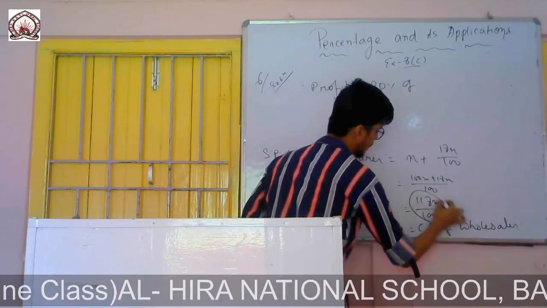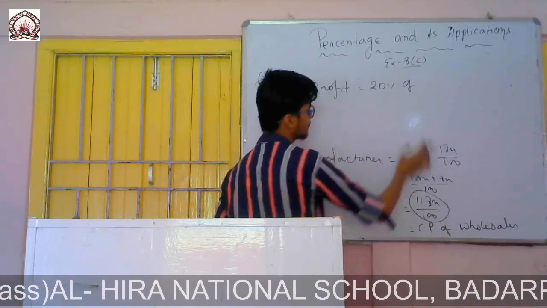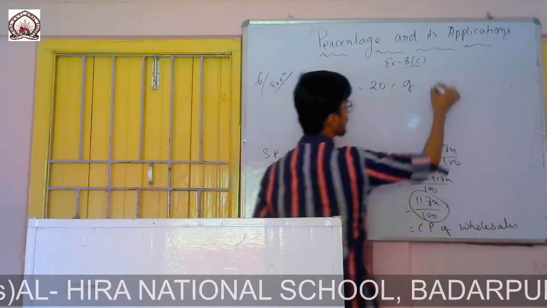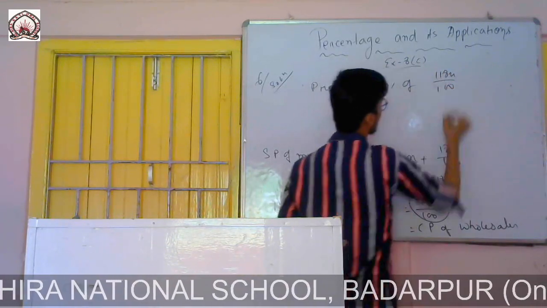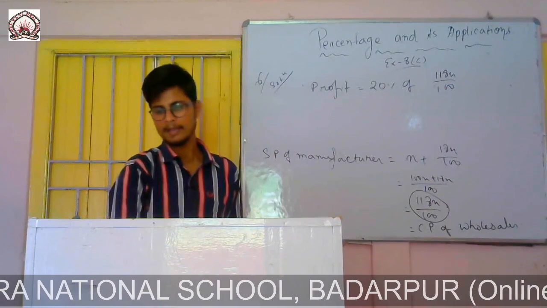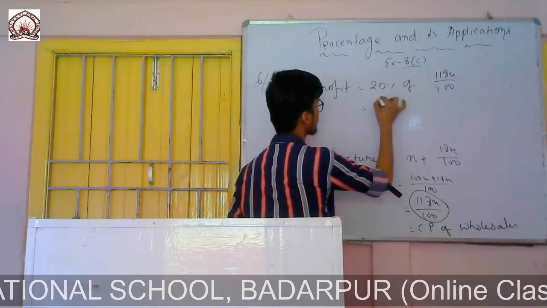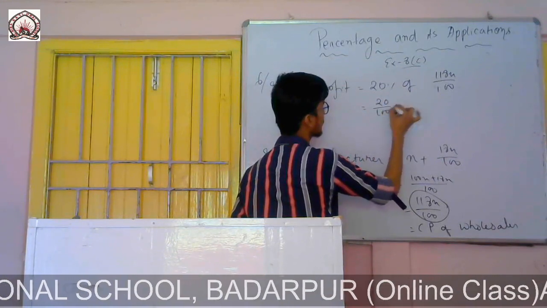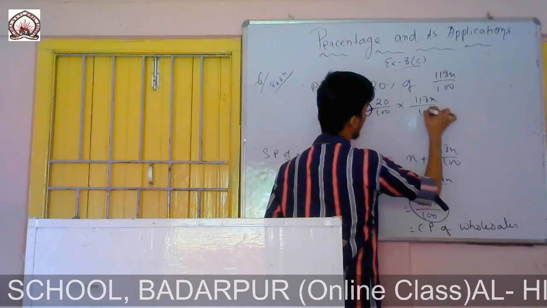That means this one. This was the cost price of the wholesaler, and he gained 20% profit on this one, 118X by 100. So profit is equal to 20 by 100 into 118X by 100.